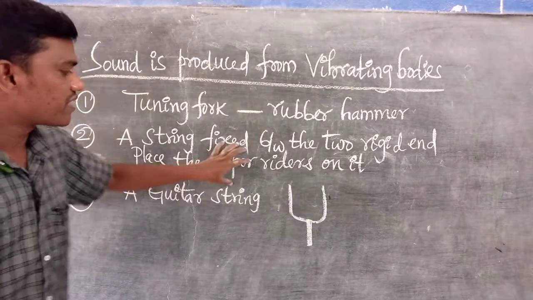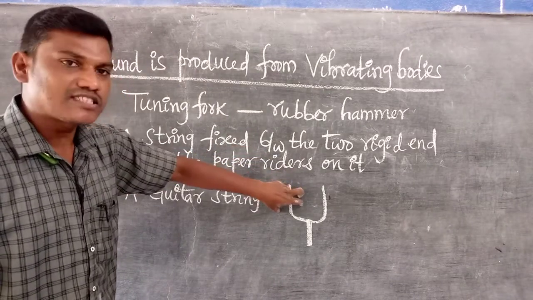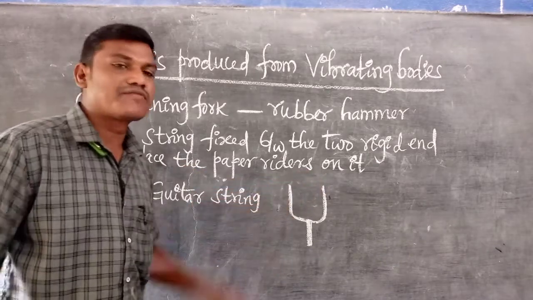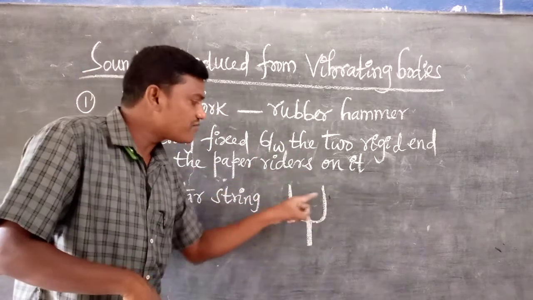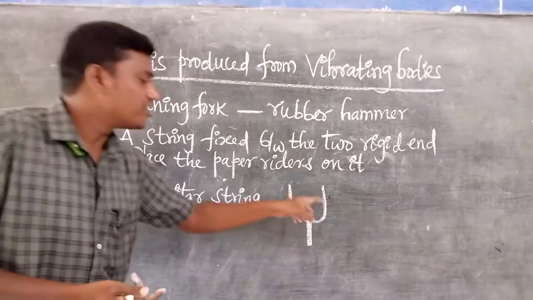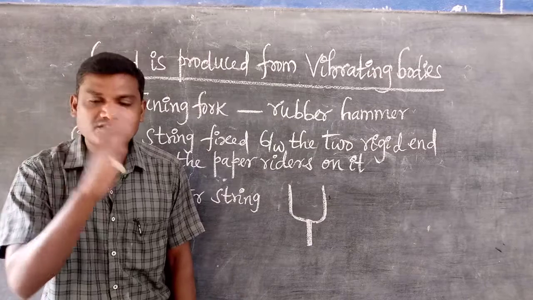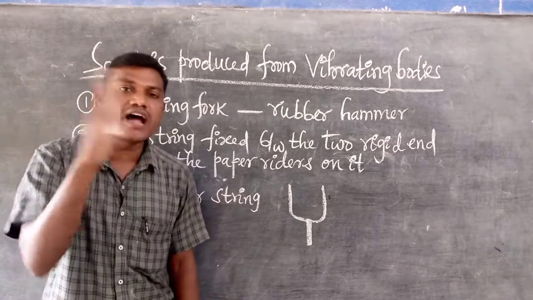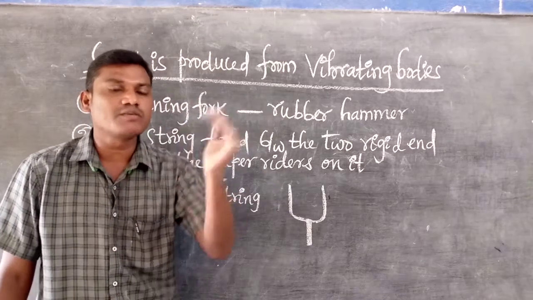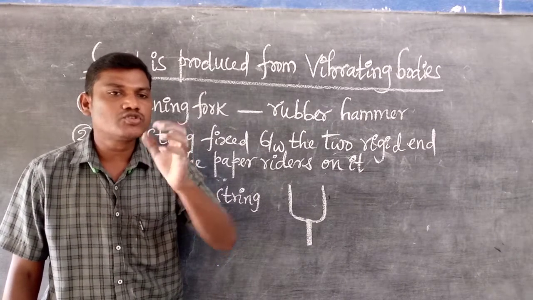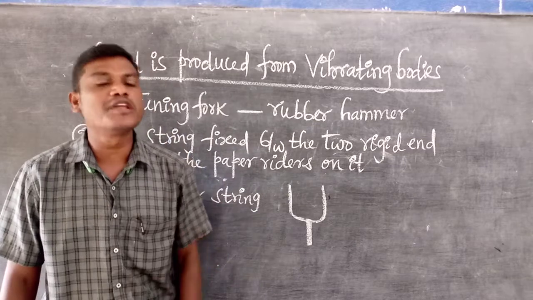So are you able to hear the sound or not? Yes, we are able to hear the sound. When you strike with the rubber hammer, what will happen? It starts vibrating. The prongs go into oscillatory or vibratory motion. Oscillatory motion is when the body moves to and fro from its main position.